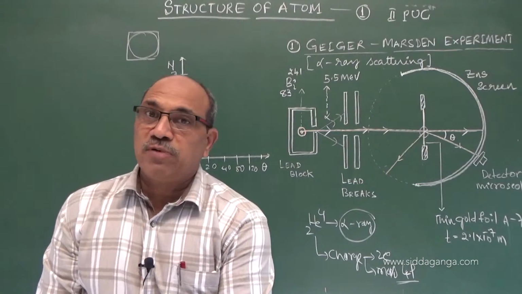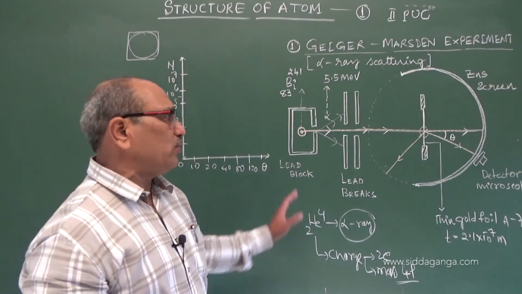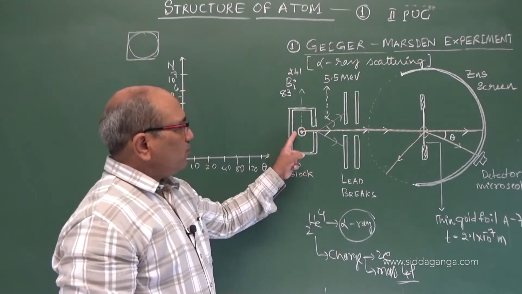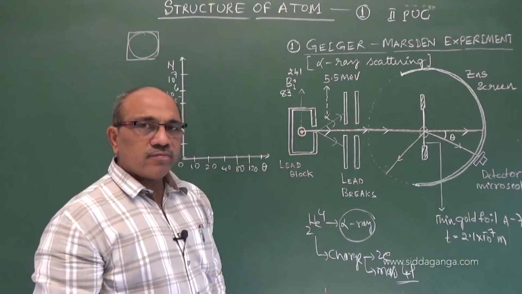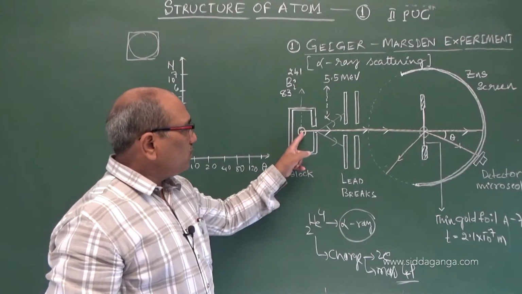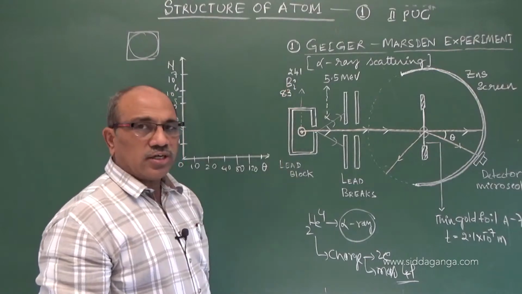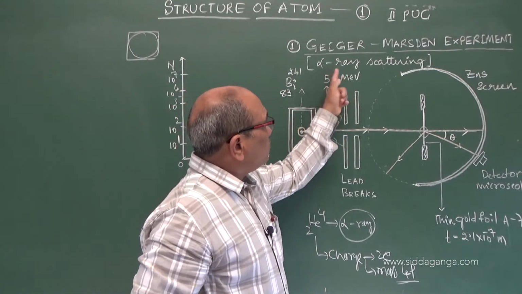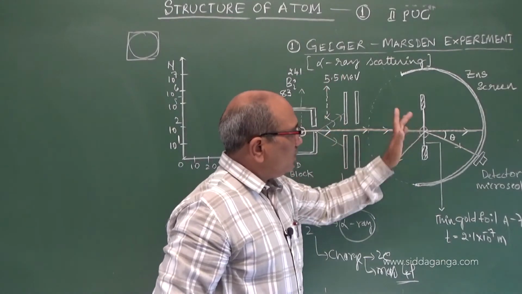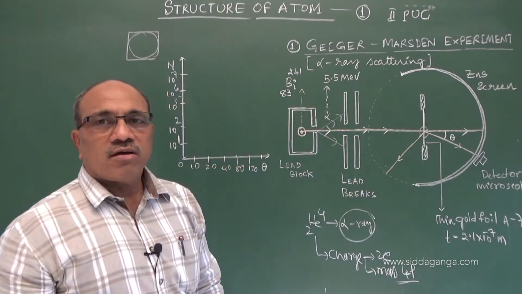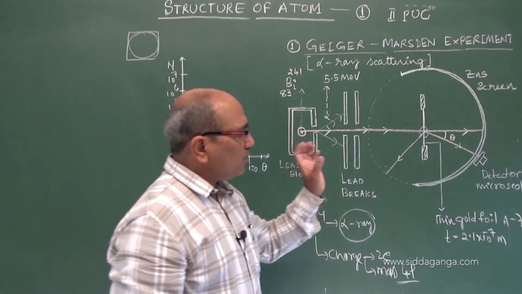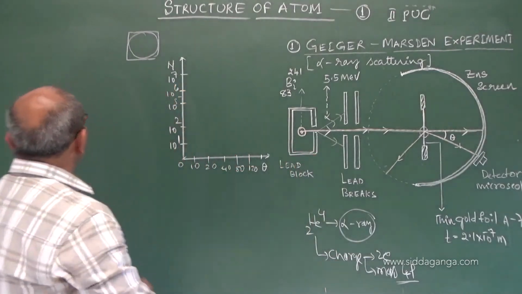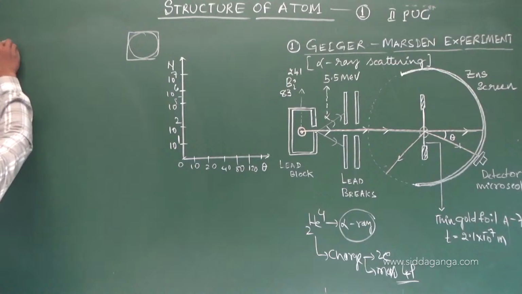How this explains the structure of the atom, let us come to. The alpha rays originate from the radioactive bismuth element, highly collimated with this much energy, and are made to fall on the gold film. What observations were made?